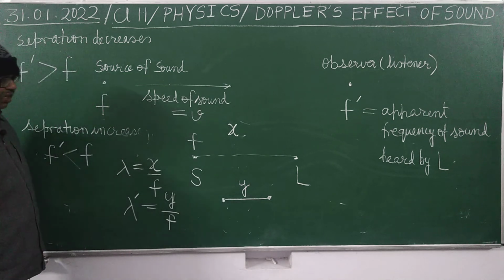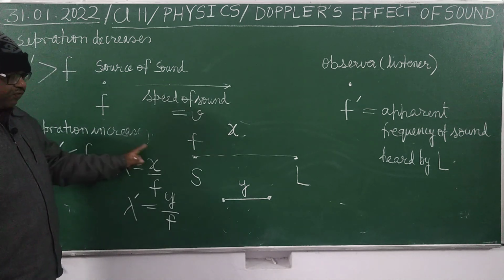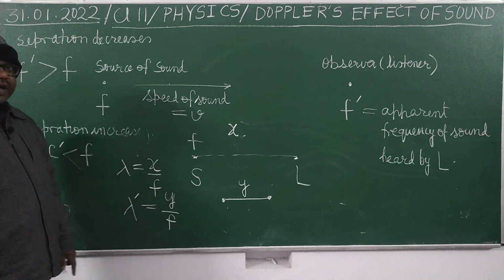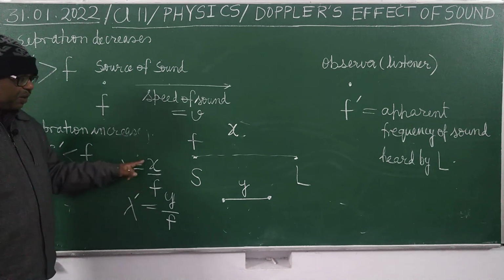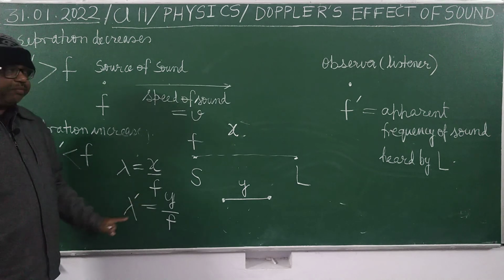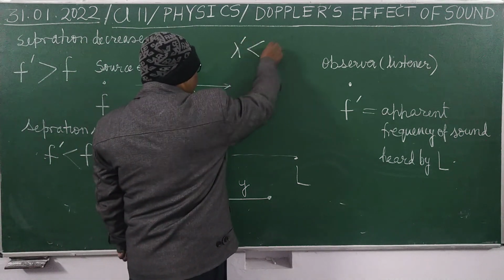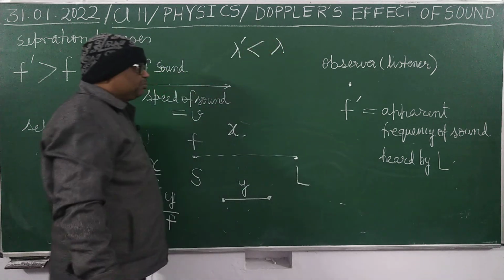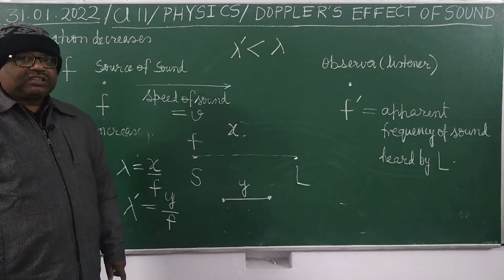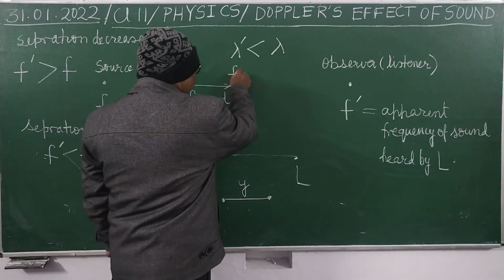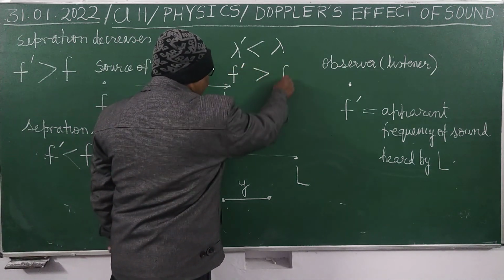In the first case the wavelength is x upon f, now it is y upon f. Since y is smaller than x, lambda dash will be smaller than lambda. Therefore f dash will be more than f.